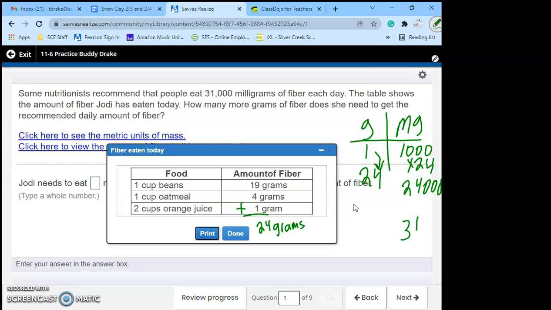The question is, how many more grams does she need to get the daily amount? Well, we need to get to 31,000, which would be 31 grams. So how do we get from 24 to 31, or how many more do we need? Well, we can subtract that, and we get that it's 7. So our answer is 7 grams, or an additional 7 grams.